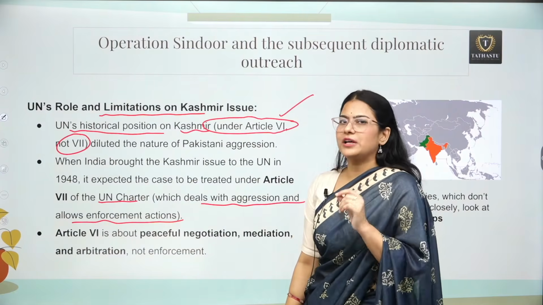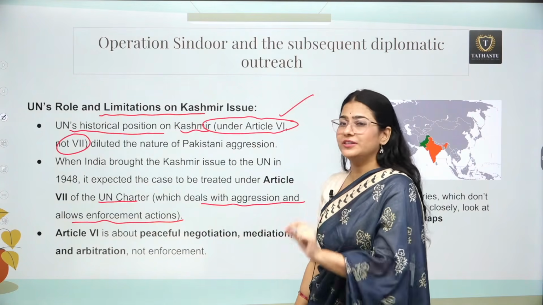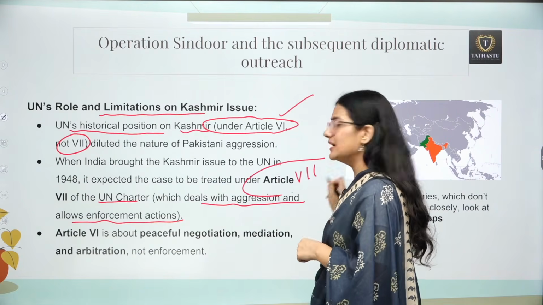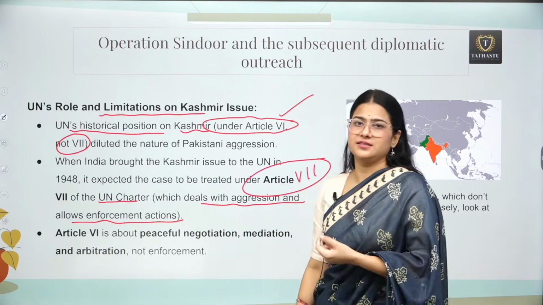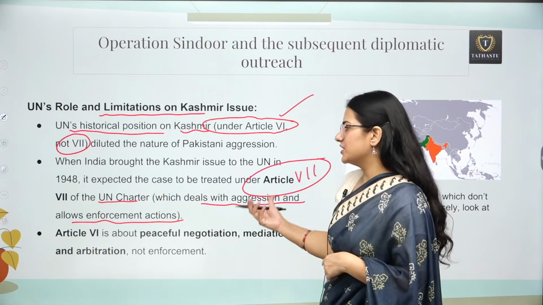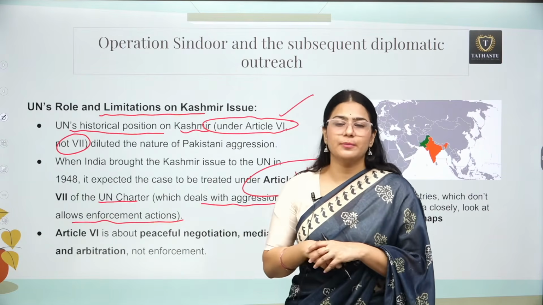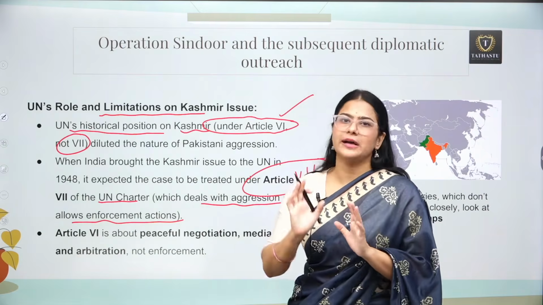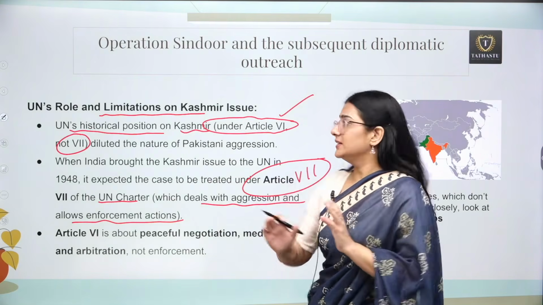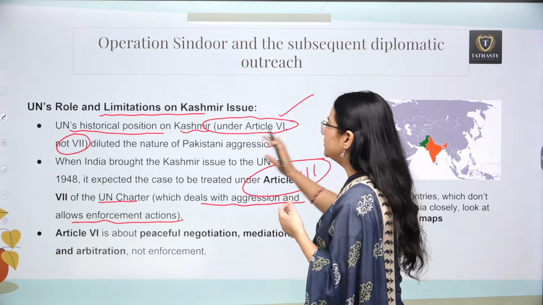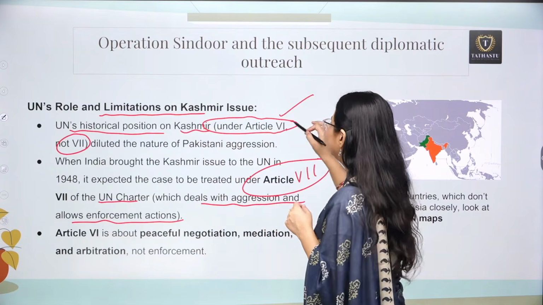If at that point of time the Kashmir issue had been put under Article 7, it would have been very beneficial for us, because there we could have invoked aggression and allowed enforcement action, and we could have taken back our Pakistan occupied Kashmir at that point of time only. But instead of that, when India took this particular issue to the United Nations, they put the Kashmir issue under Article 6.